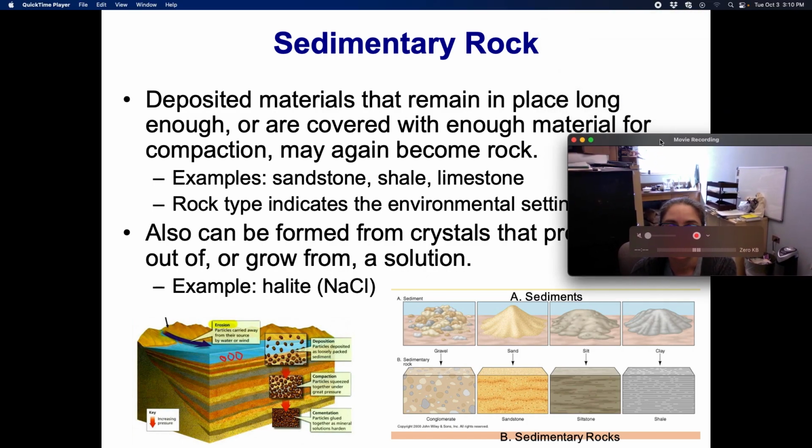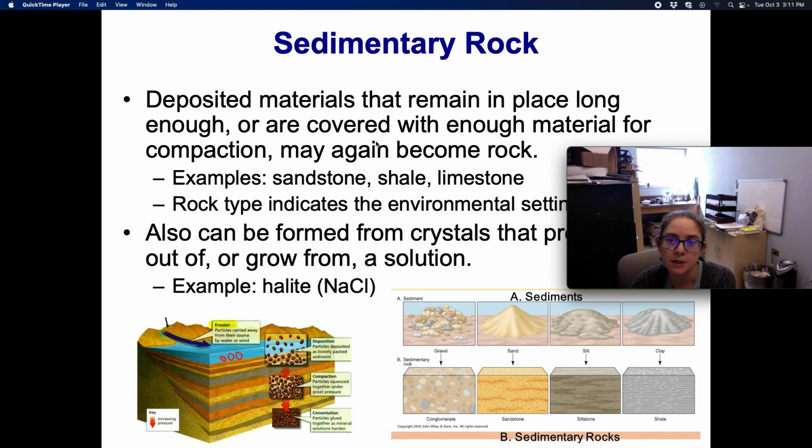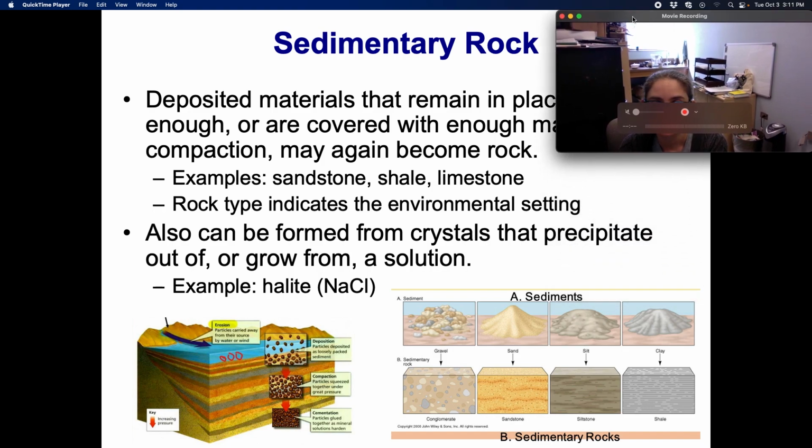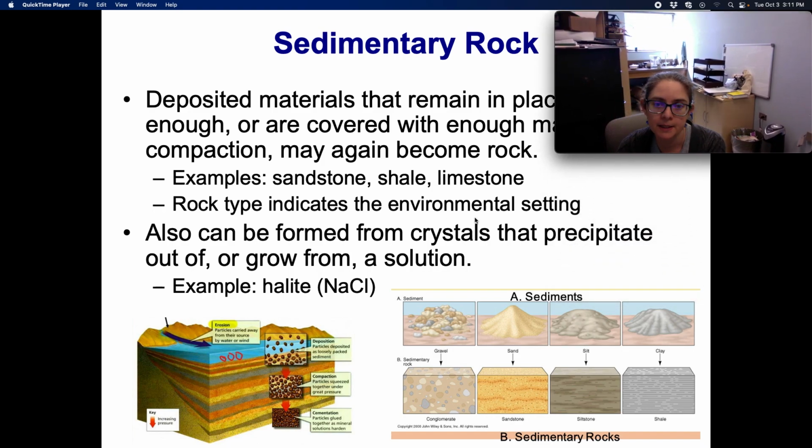So sedimentary rocks are deposited materials that remain in place long enough or covered with enough material for compaction that may again become rock. So examples are sandstone, shale, and limestone. The rock type indicates the environmental setting.